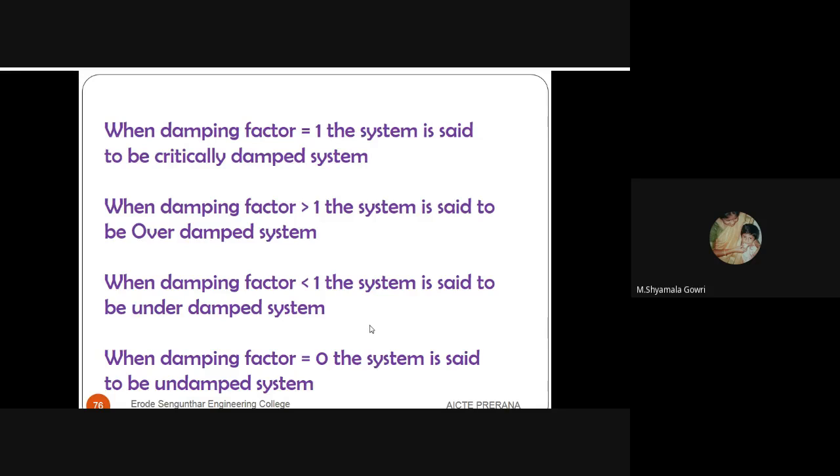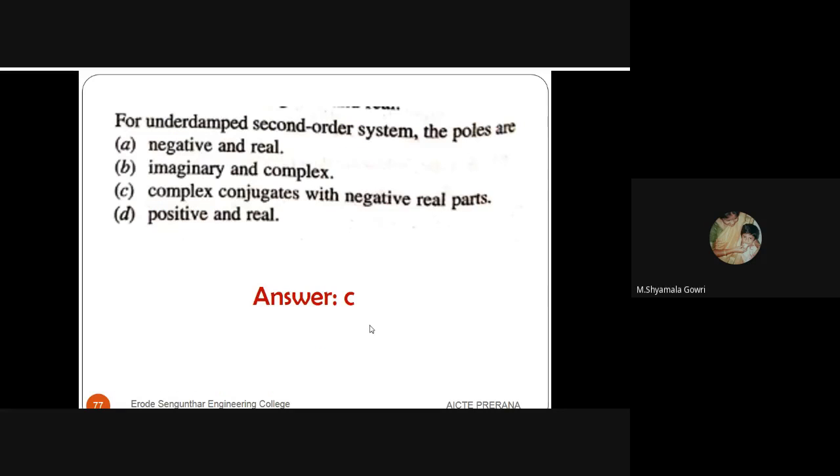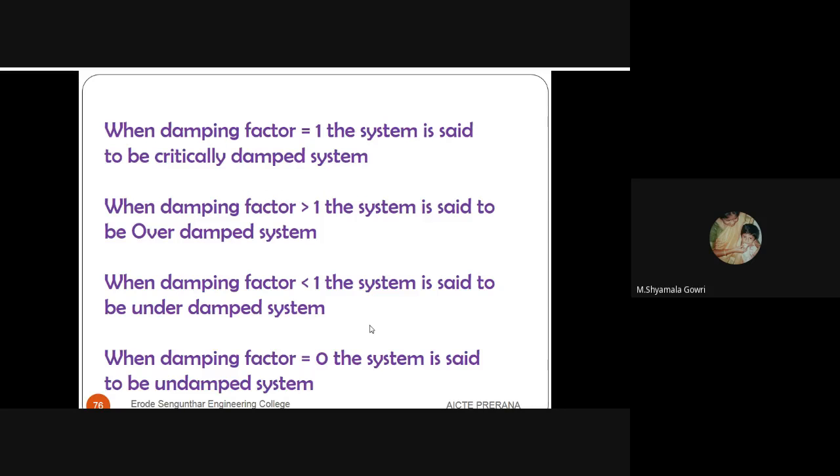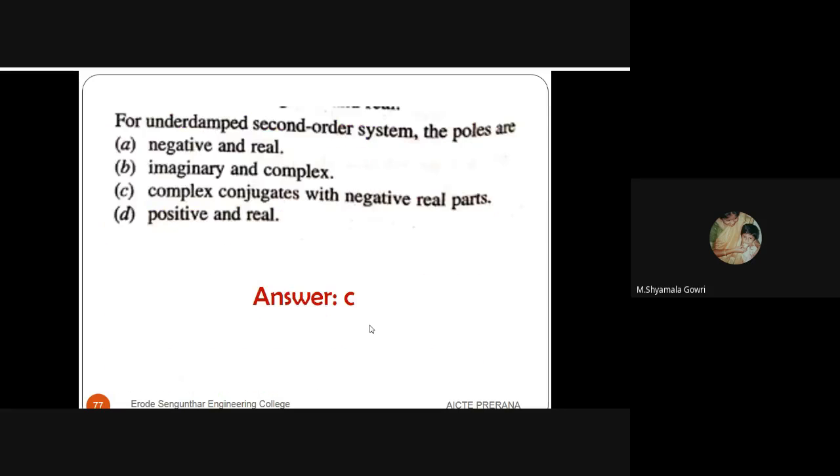When the damping factor is greater than 1, the system is said to be overdamped. When the damping factor is less than 1, the system is said to be underdamped. And when the damping factor is 0, the system is said to be undamped. For an underdamped system, the damping factor is less than 1, and the poles are complex conjugate with negative real parts.